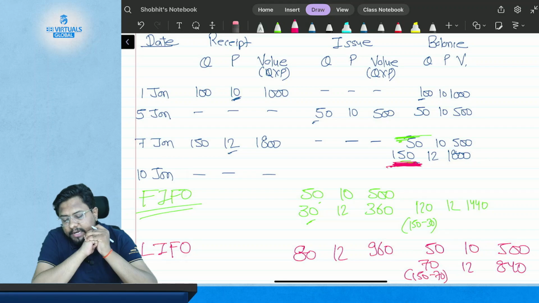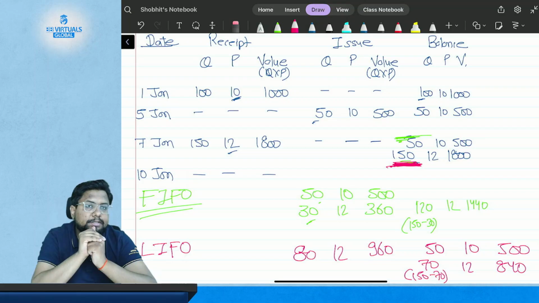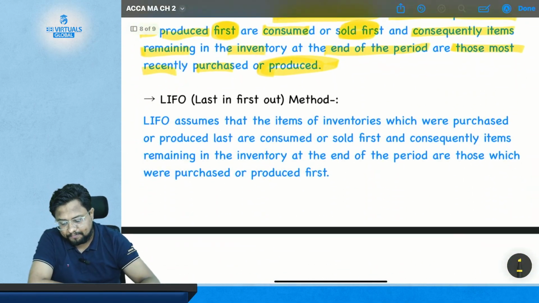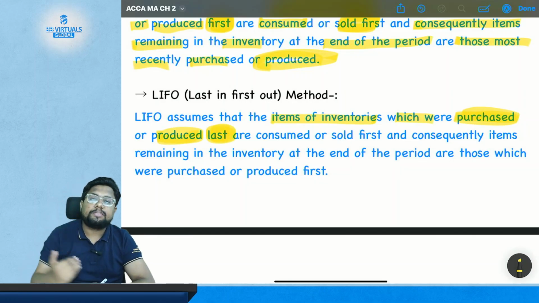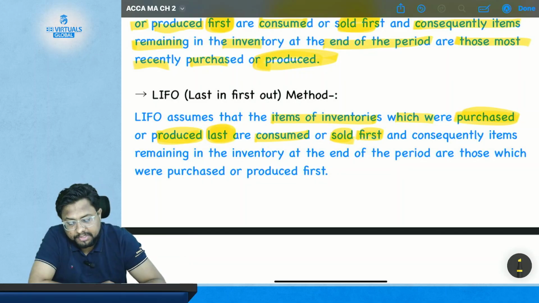Okay, so what have we discussed? We have discussed two methods. The first one is FIFO, the second one is LIFO. Now see what LIFO says about its method. LIFO assumes that the items of inventory which were purchased or produced last are going to be consumed or sold first, and consequently the items remaining in the inventory at the end of the period are those which were purchased or produced first.